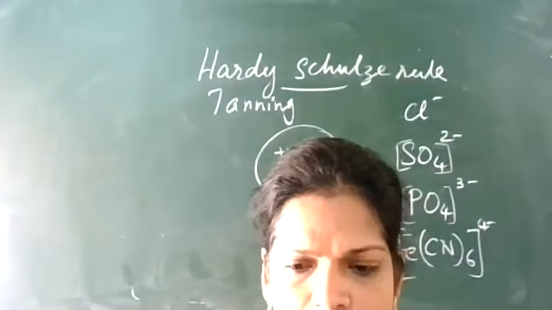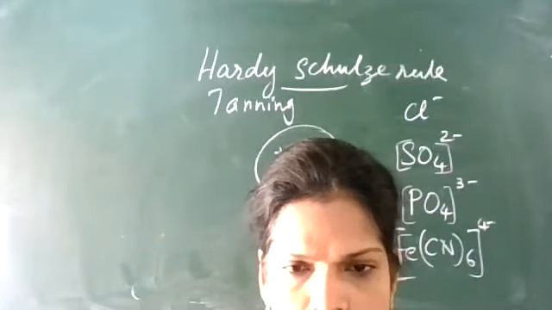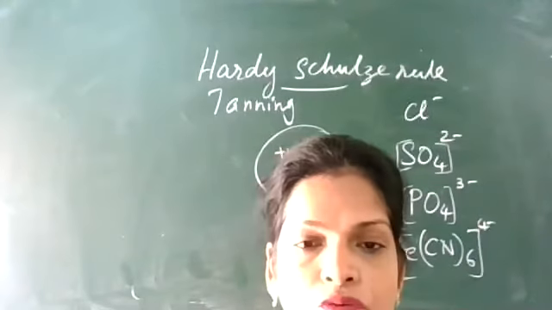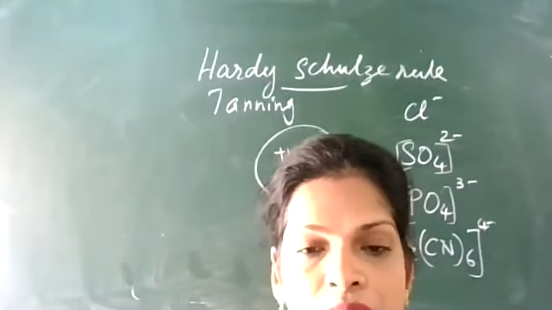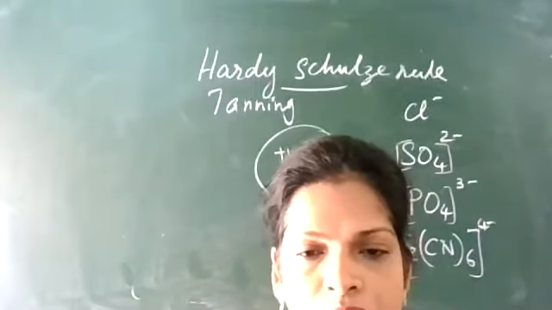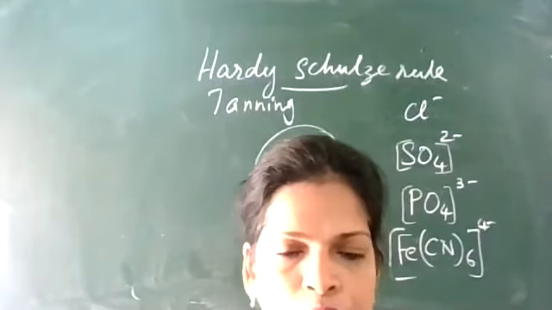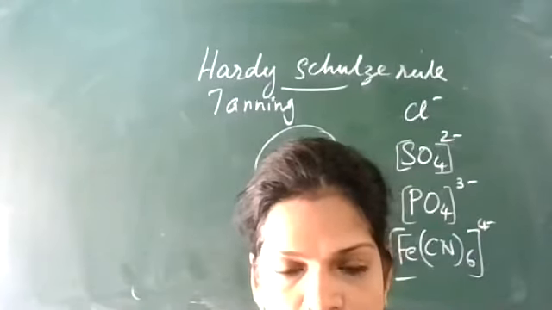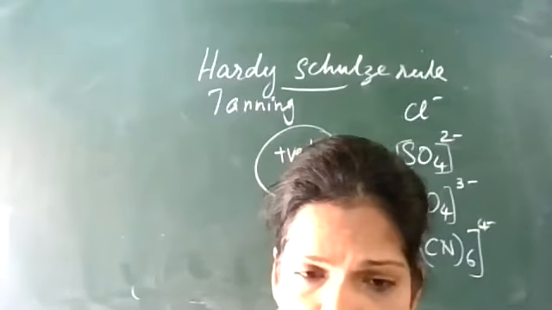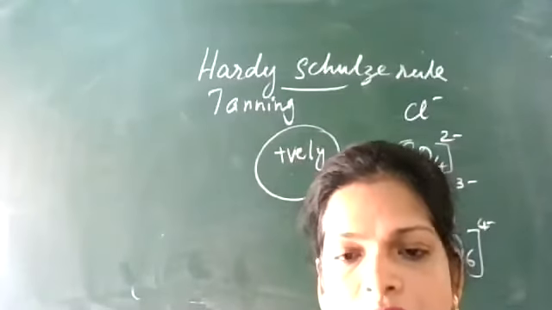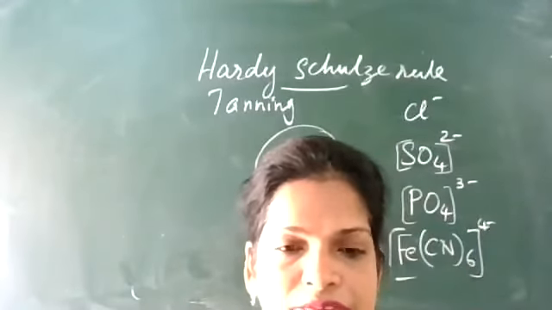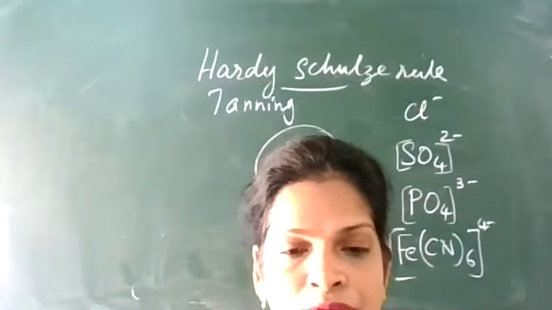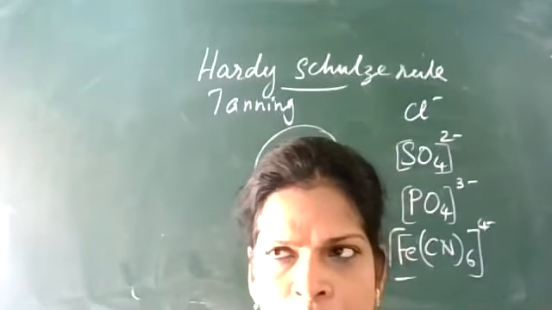Instead of your quarterly, you will be having the term 1 examination, then one pre-board, then the next pre-board. For the term 1 examination, the first 5 chapters: solid state, solution, electrochemistry, chemical kinetics, and surface chemistry.